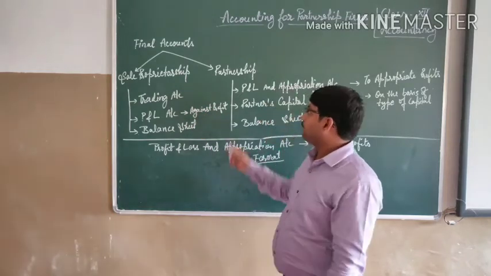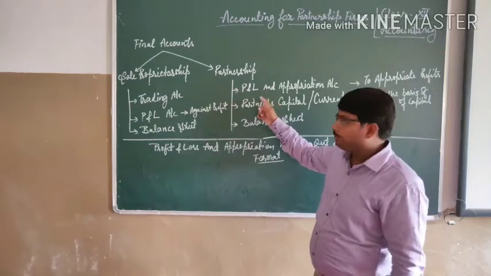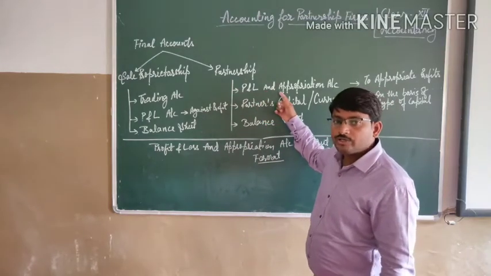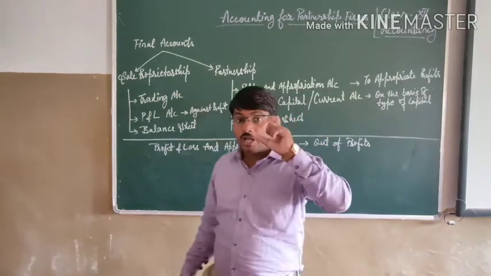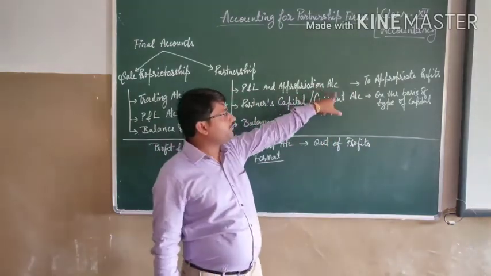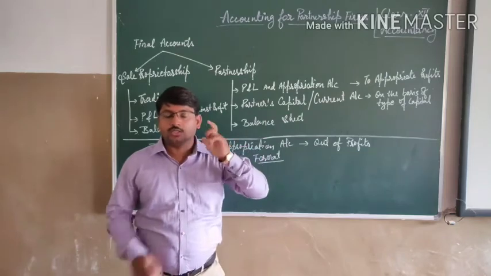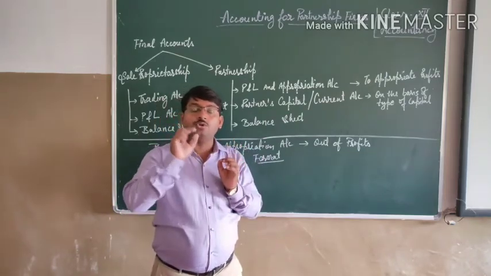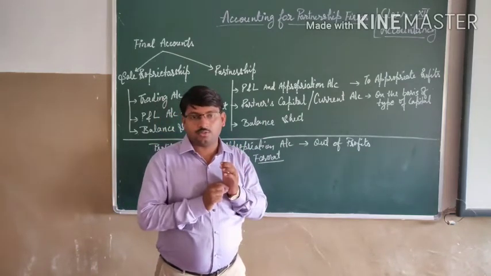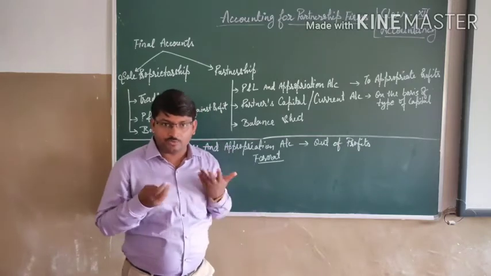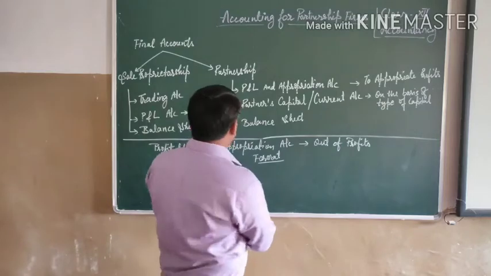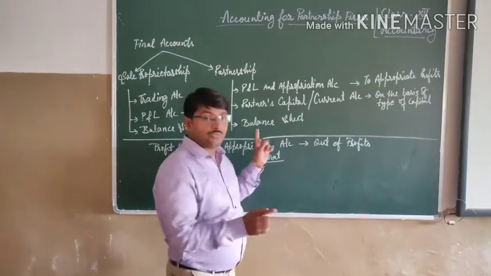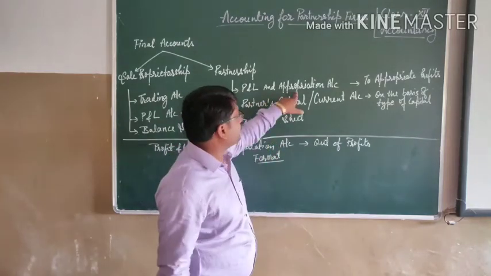For that reason, firstly we have to prepare a profit and loss appropriation account. What does it mean? It is clear from the name, appropriation, that we have to appropriate our profits. If we think the profit given is not appropriate, then we have to appropriate the profits here in this account.